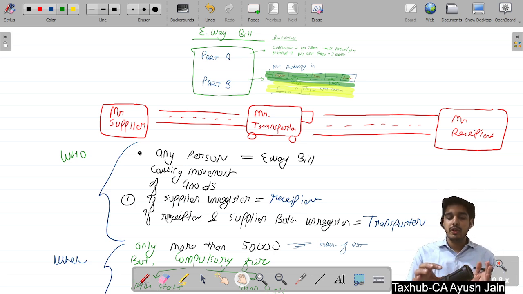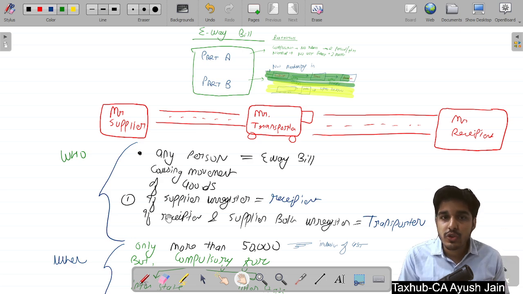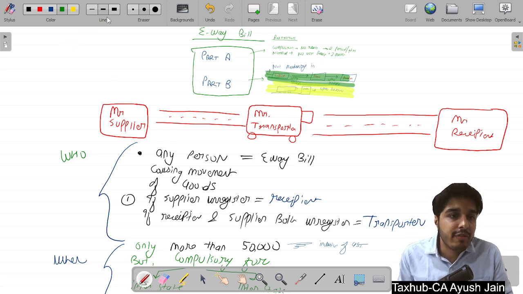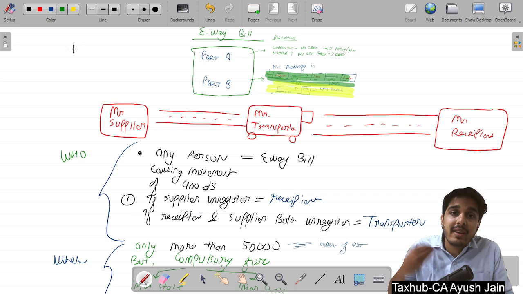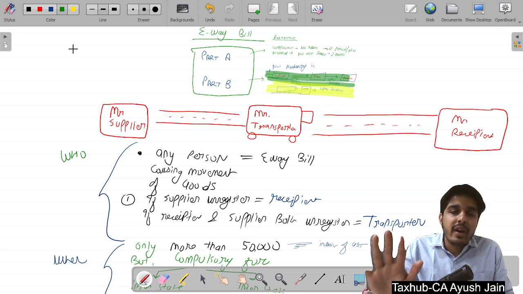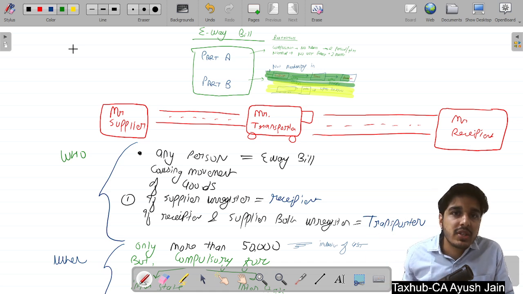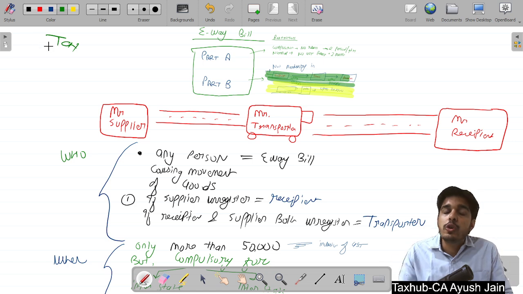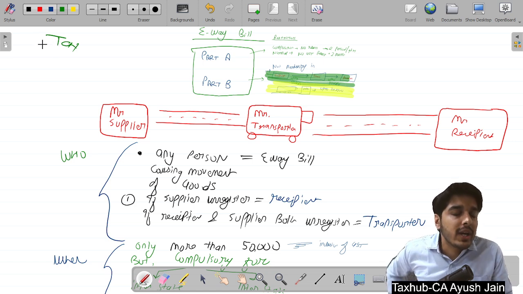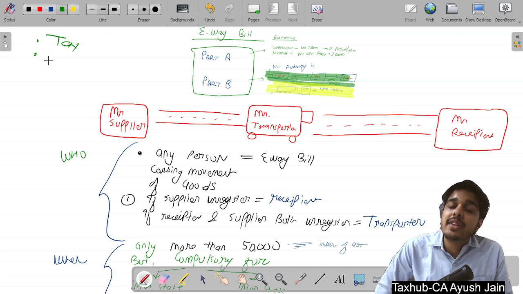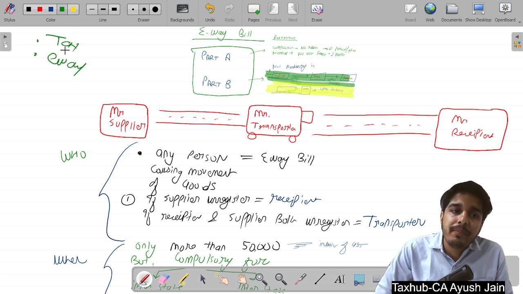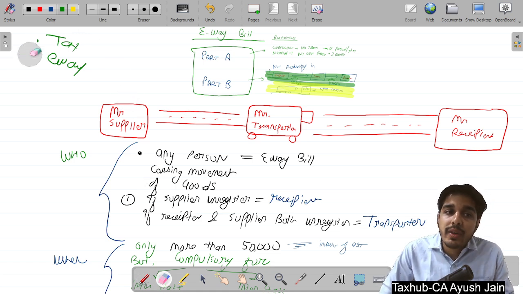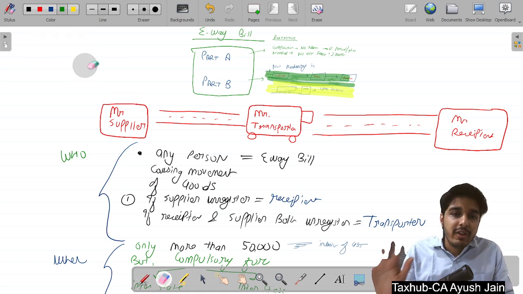First of all, what is this e-way bill? Whenever goods are supplied from one place to another, or whenever a supplier sells any goods to a recipient, earlier there was only one document which the supplier had to issue, and that was the tax invoice. But from now onwards, to increase compliance and accuracy, one additional document has been introduced, which is the e-way bill. It means that along with the tax invoice, we also have to carry an e-way bill.